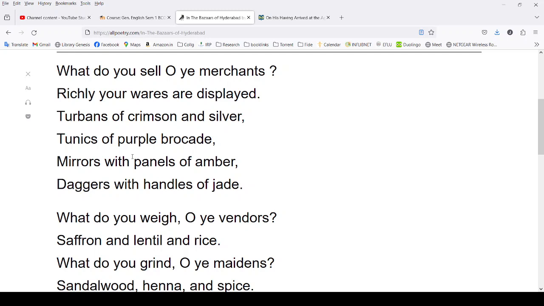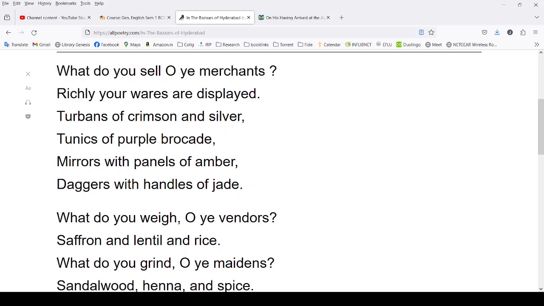What do you sell, O ye merchants? Here you see, ye is the plural form of you that used to be used in the English language. Nowadays, it's obsolete. No one uses it. It means you in the plural. So, what do you sell, O ye merchants?